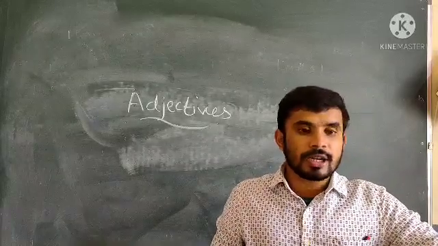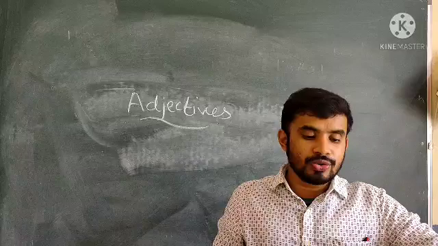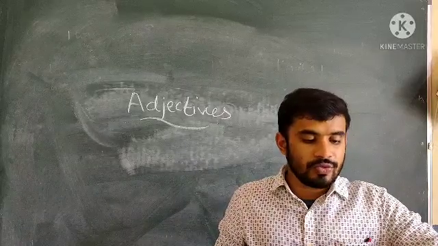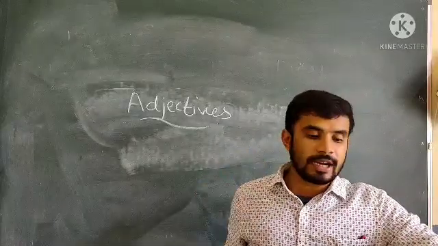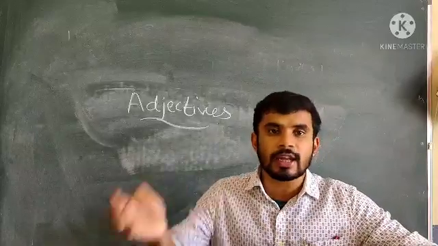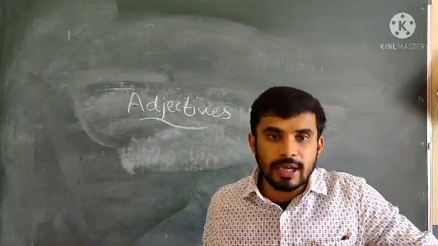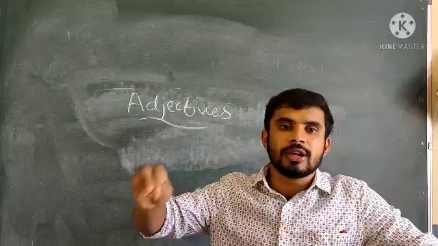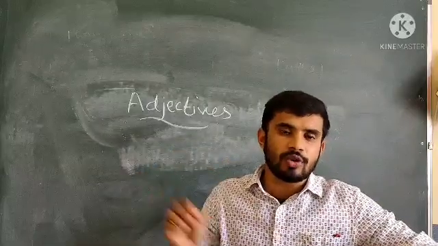The past participle of a verb used as an adjective can often show an action that is complete. So past means the action is already completed. It's done, complete. I worked, ed form or en form.